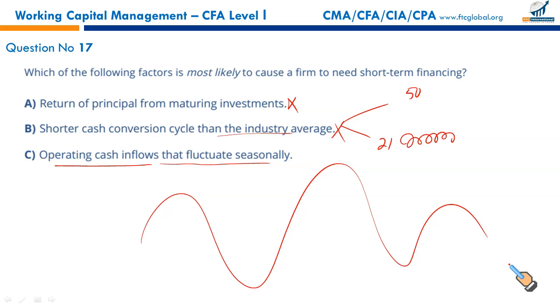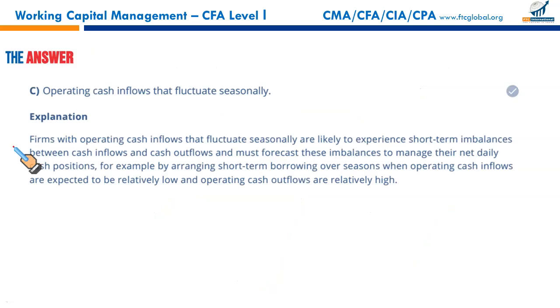So you may have to arrange some short-term borrowing, maybe some line of credit or some other committed line of credit with the banker. So this is the situation where you need some short-term funding to make up for the shortfall that you may have in certain months. So that makes C the correct option.